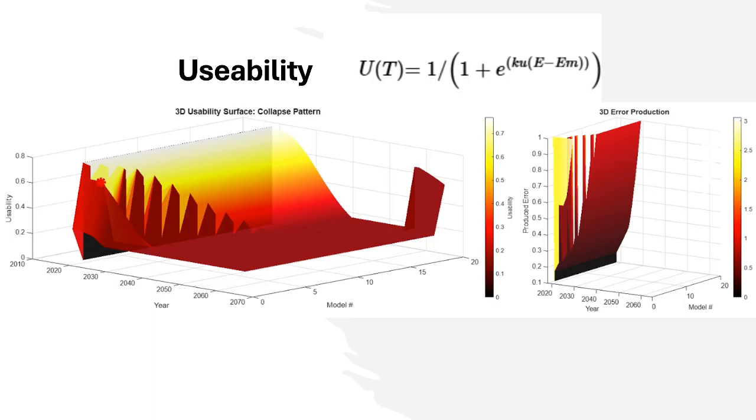The usability has E as the AI error and EM as the threshold at which the model becomes usable. KU sets the steepness of the curve, and the exponential is shown to show the usability decreases exponentially as the error increases. The model did indicate some unexpected results, which we attempt to explain now.